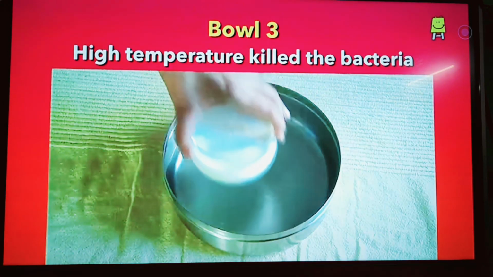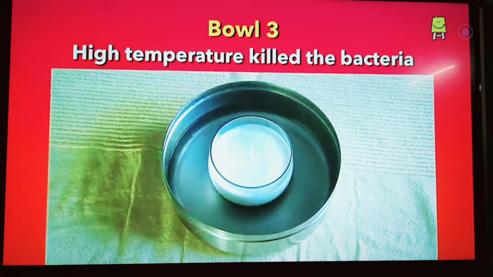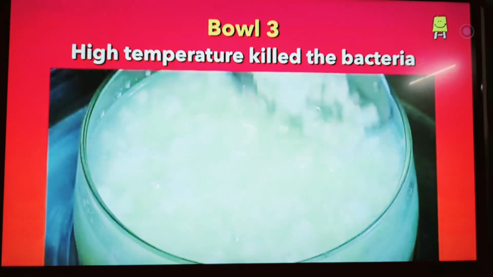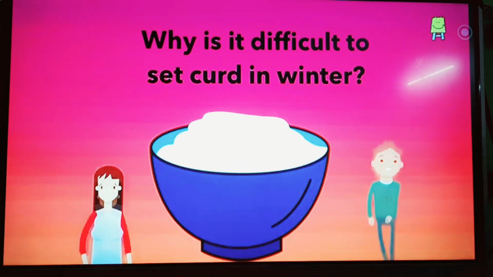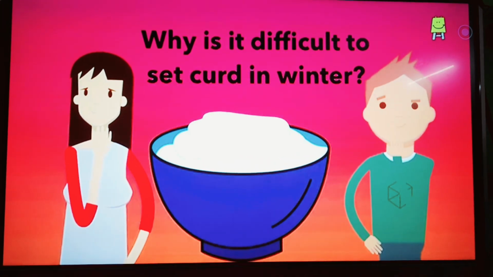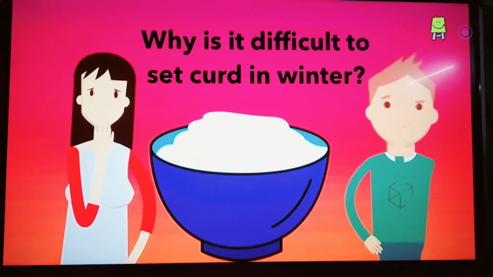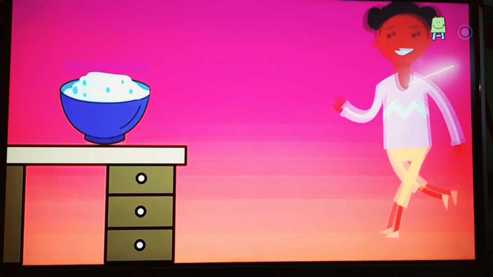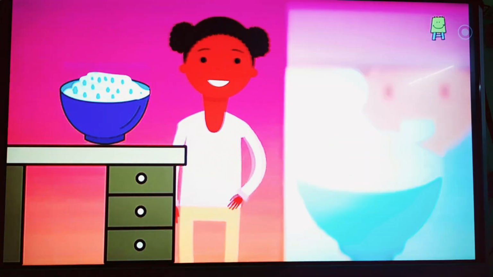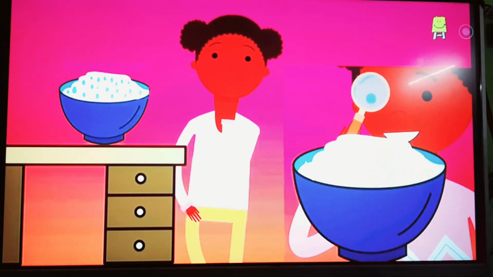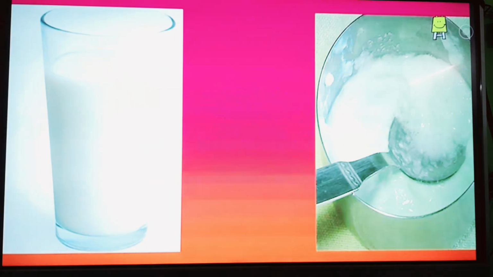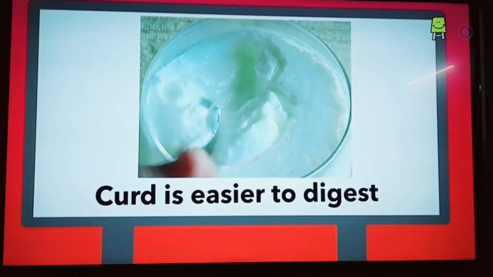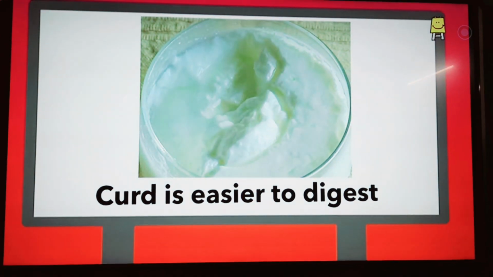In the third bowl, the high temperature killed the bacteria. The hot milk curdled and the curd did not form. Now you must have guessed why it is difficult to set curd in winter. Curd has thousands of bacteria and an altered form of protein. That makes it healthier for us in comparison to milk. Curd is also easier to digest.